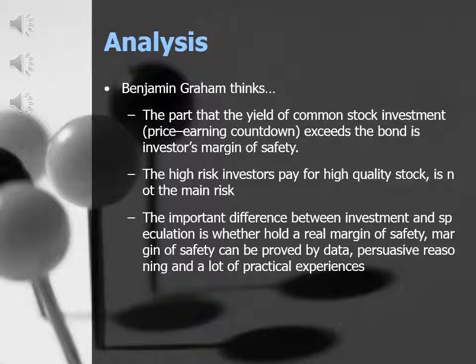For this part, I list some of Benjamin Graham's thoughts. First one, he thinks the part by which the yield of common stock exceeds the bond is the investors' margin of safety, because the excess part will return to investors as dividends and the rest is the future value-added assets to the enterprise. Graham has mentioned before, when the yield of common stock is 2 times more than the interest rate of long-term national debt, the margin of safety exists.